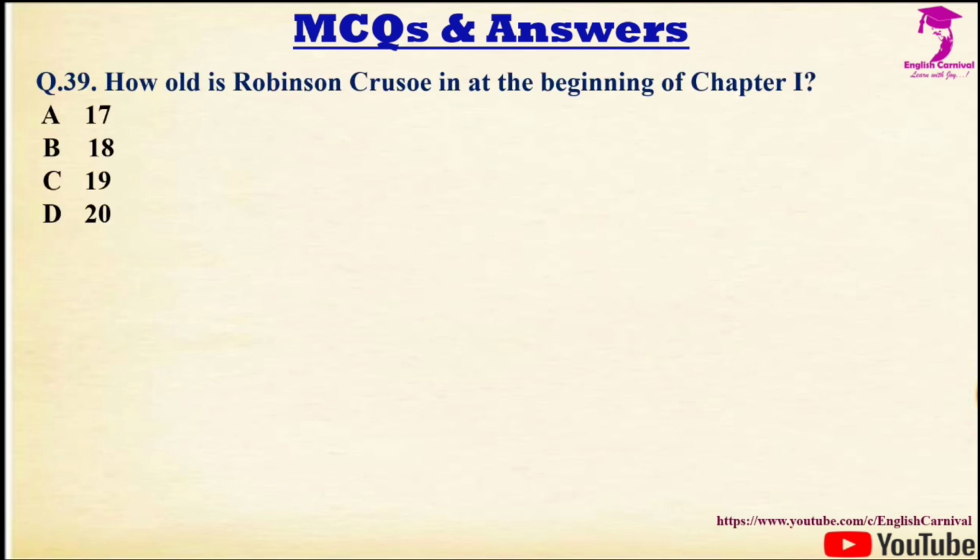Question number 39, we have how old is Robinson Crusoe at the beginning of chapter 1? Options are 17, 18, 19 and 20. Correct answer is B, and it is 18.